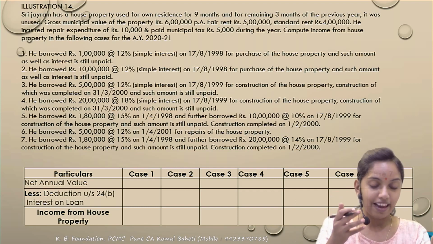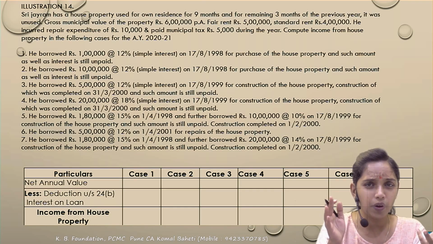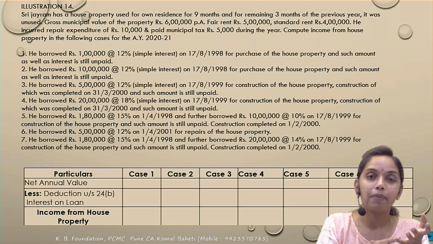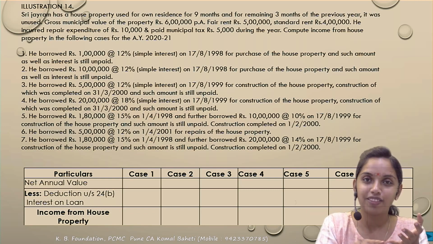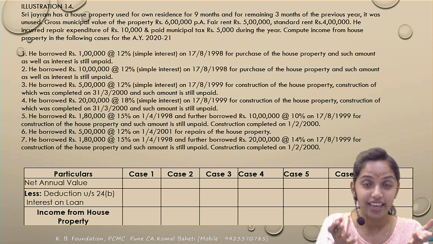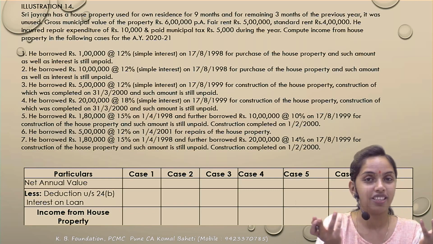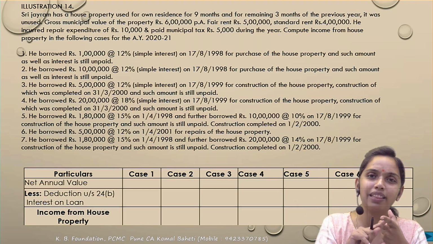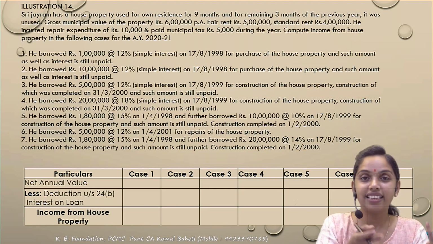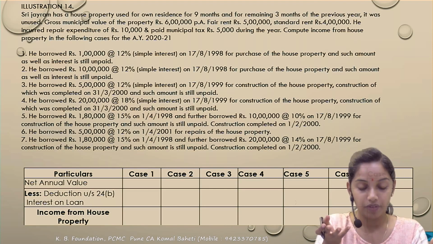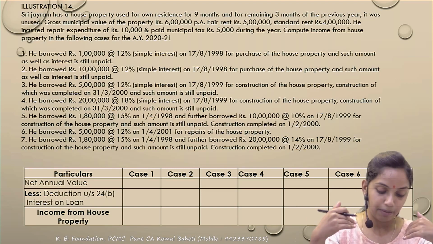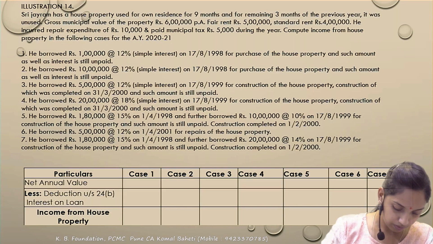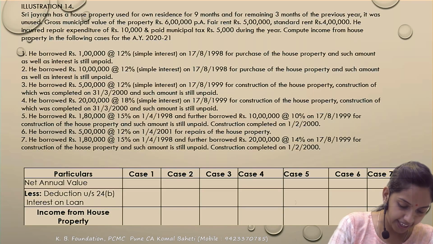The gross municipal value and the fair and standard rent have been given, but we do know that in the case of self-occupied property, your NAV is nil. So आपका step 1, step 2, step 3 of the GAV calculation hardly relevant. Your municipal taxes figure is also not relevant because the deduction is not available as your NAV is nil. इसमें किसका deduction मिलता है सिर्फ? Interest on borrowed capital, and that interest amount is nothing but the loss under the HP. So there are different cases given to you. The municipal tax and all the figures are irrelevant for us. This all data is irrelevant.